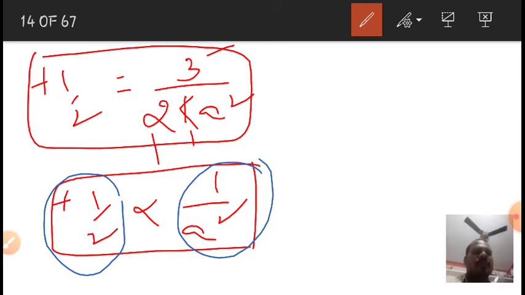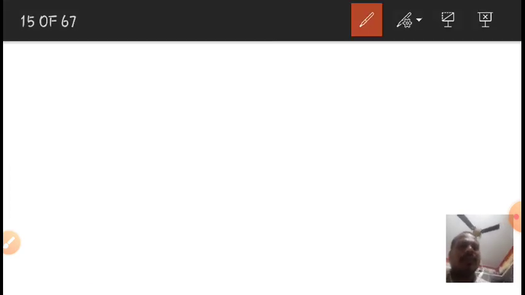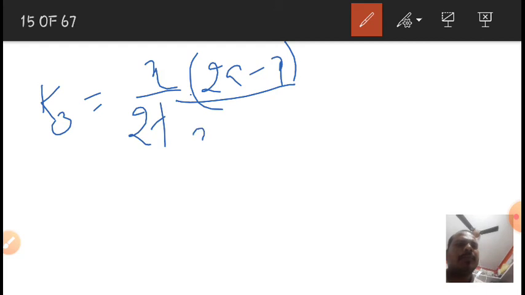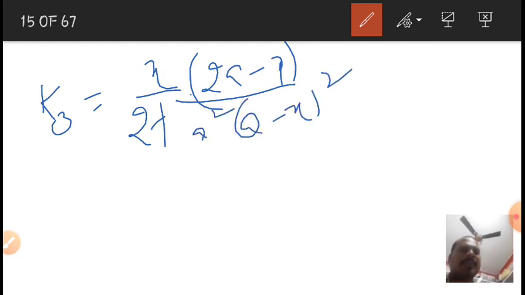So we have derived the rate equation for the rate constant of third order reactions, that is k3 is equal to x by 2t into 2a minus x by a square into a minus x whole square, right?